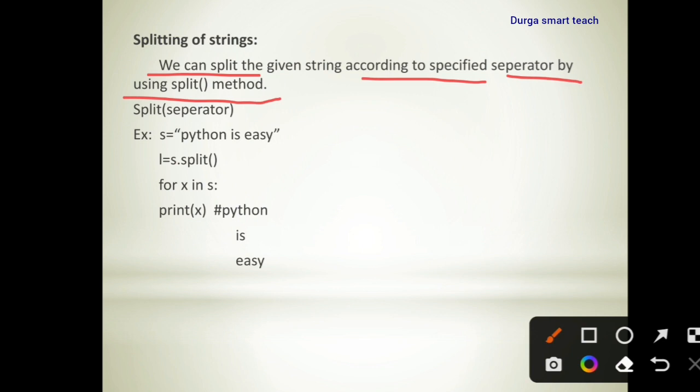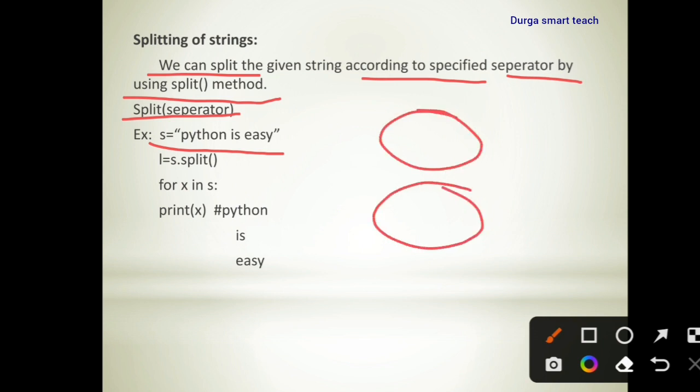Here s is equal to "Python is easy". I want to split Python, is, and easy separately, so you need to use the split function. So L is equal to s.split. We have not given any separator, so by default it will take space as the separator.